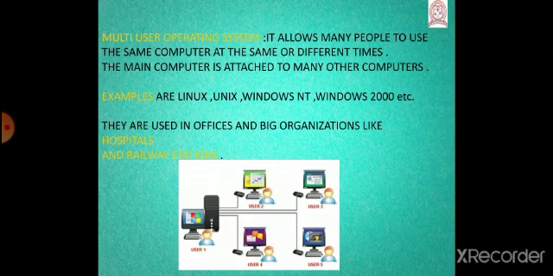Examples of multi-user operating system are Linux, Unix, Windows NT, Windows 2000, etc. These operating systems are used in offices and big organizations like hospitals and railway stations. In hospitals and railway stations, they use a multi-user operating system, and using a single system, many people work together. Okay?